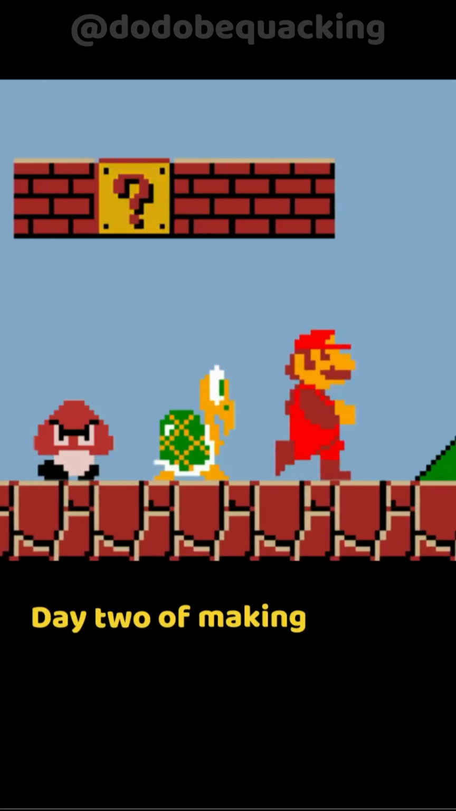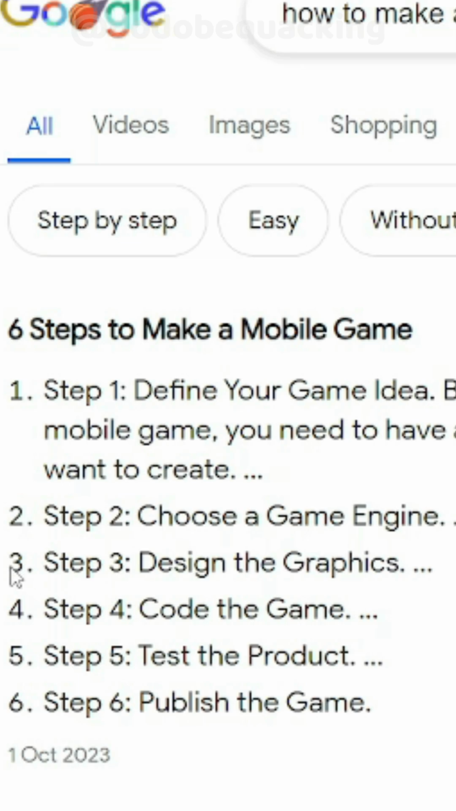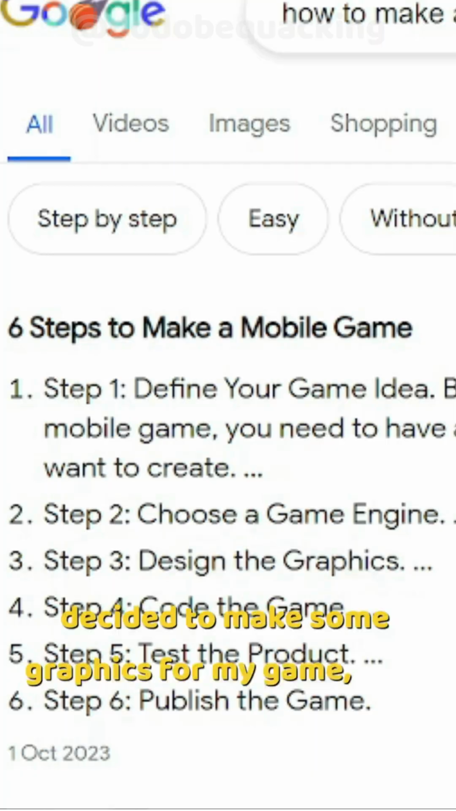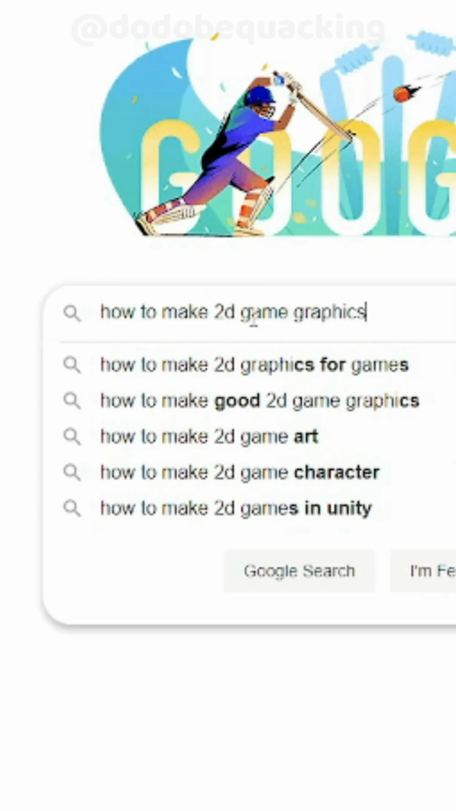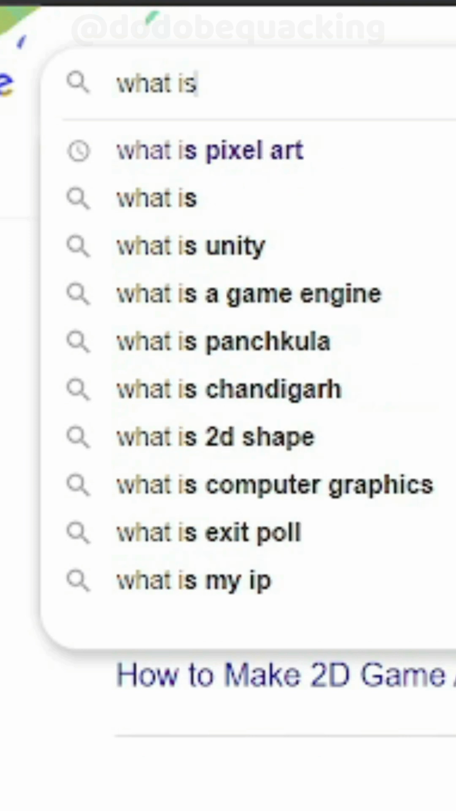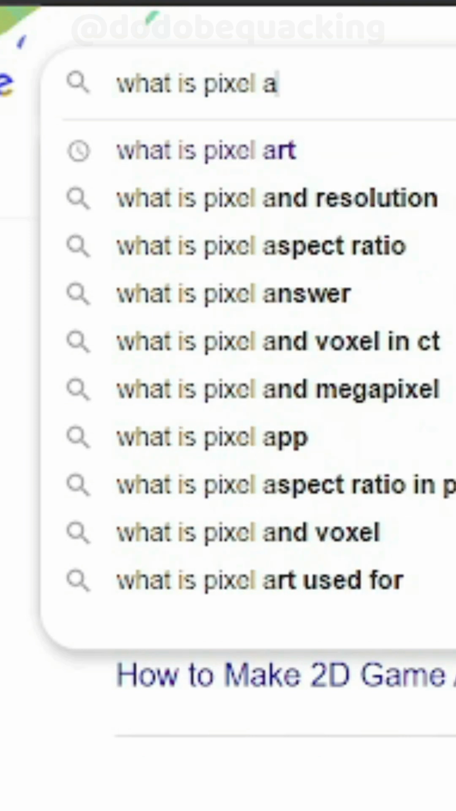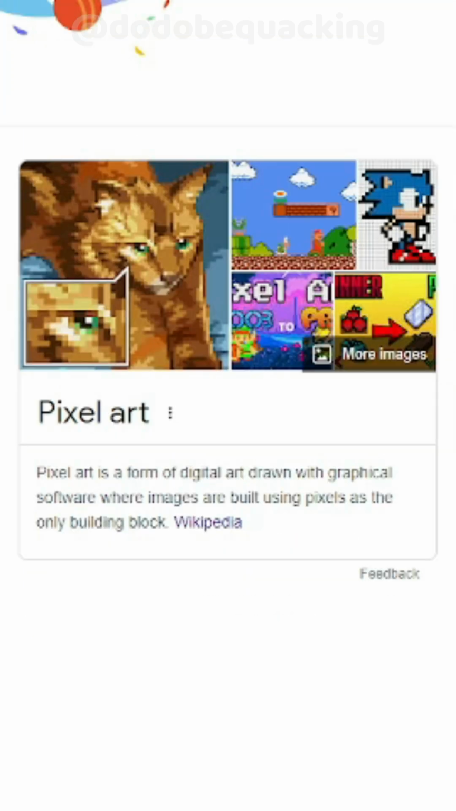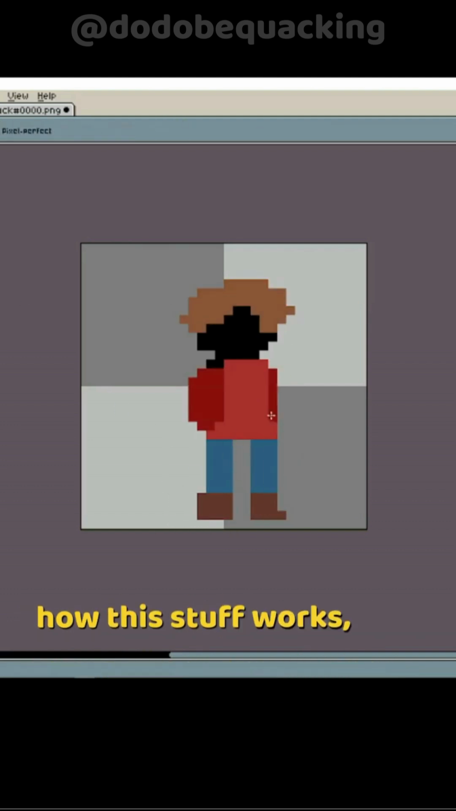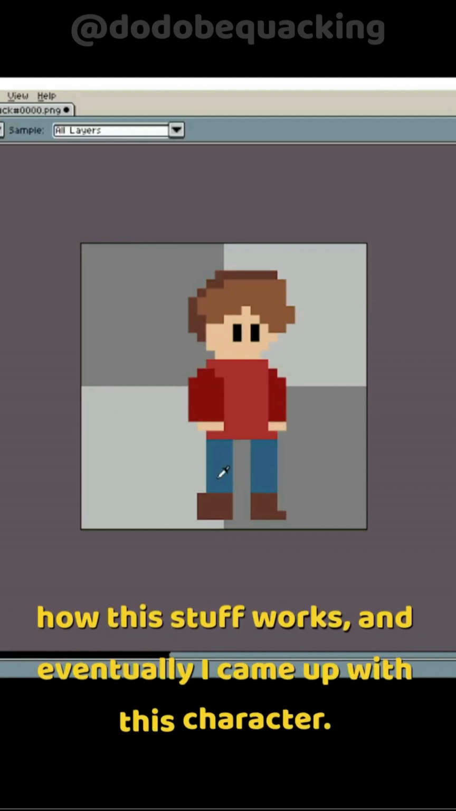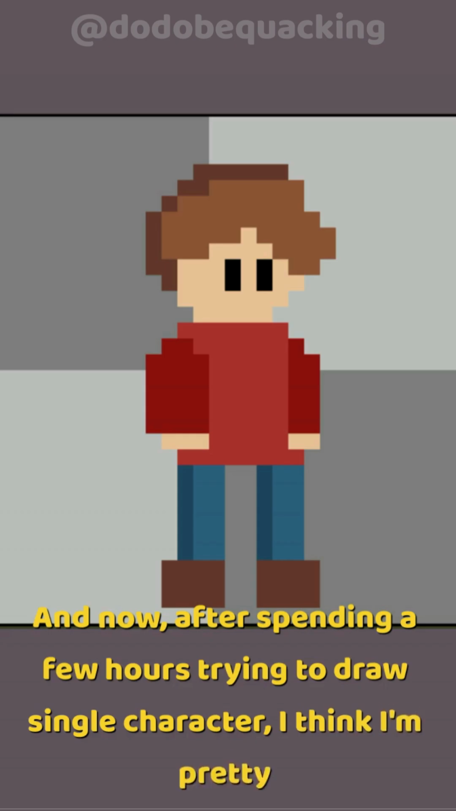Day 2 of making a game with no experience at all. So today I decided to make some graphics for my game, but I had no idea where to start from. So after doing research for about 5 minutes, I found out that in order for me to make the graphics for my game, I have to learn the ancient technique of pixel art. Then I spent a few hours trying to figure out how this stuff works, and eventually I came up with this character.